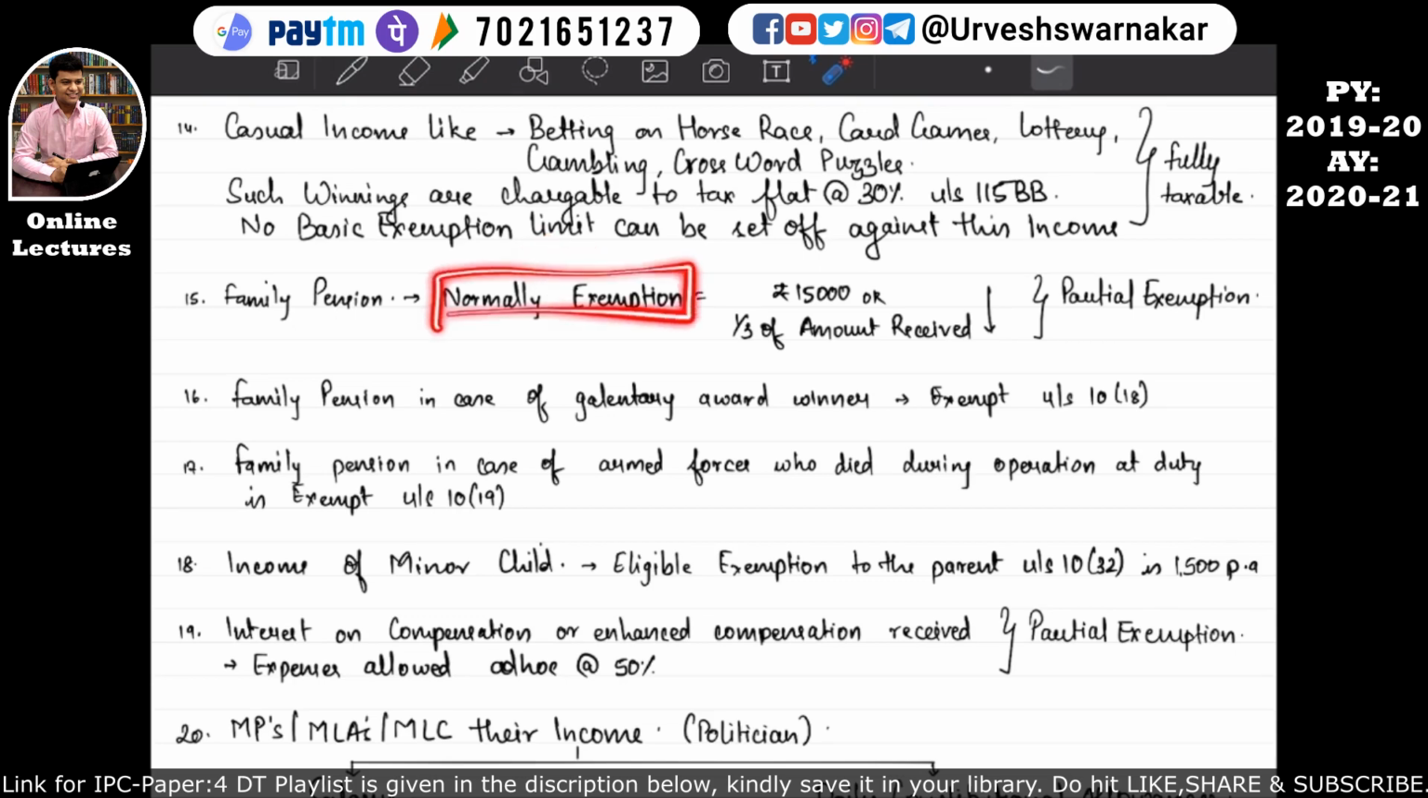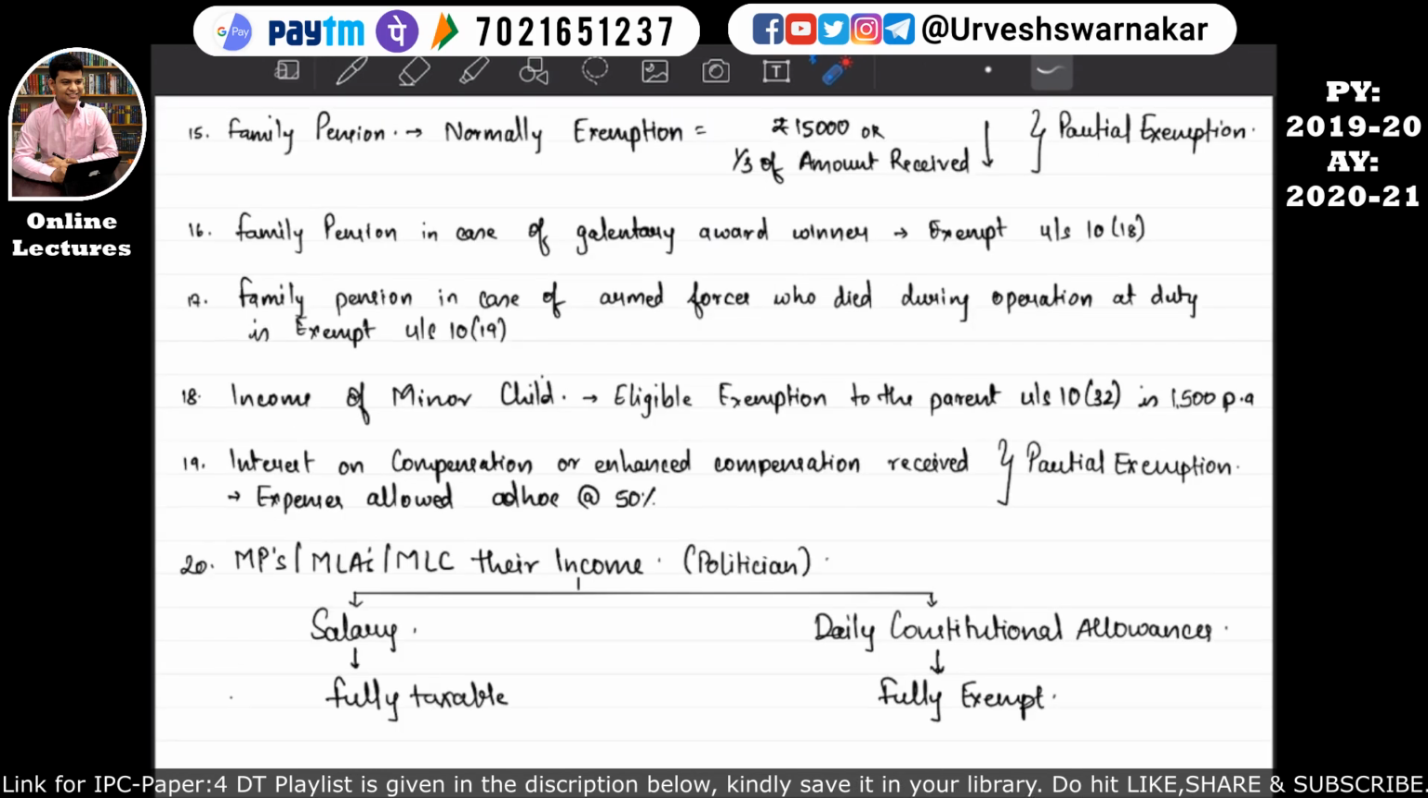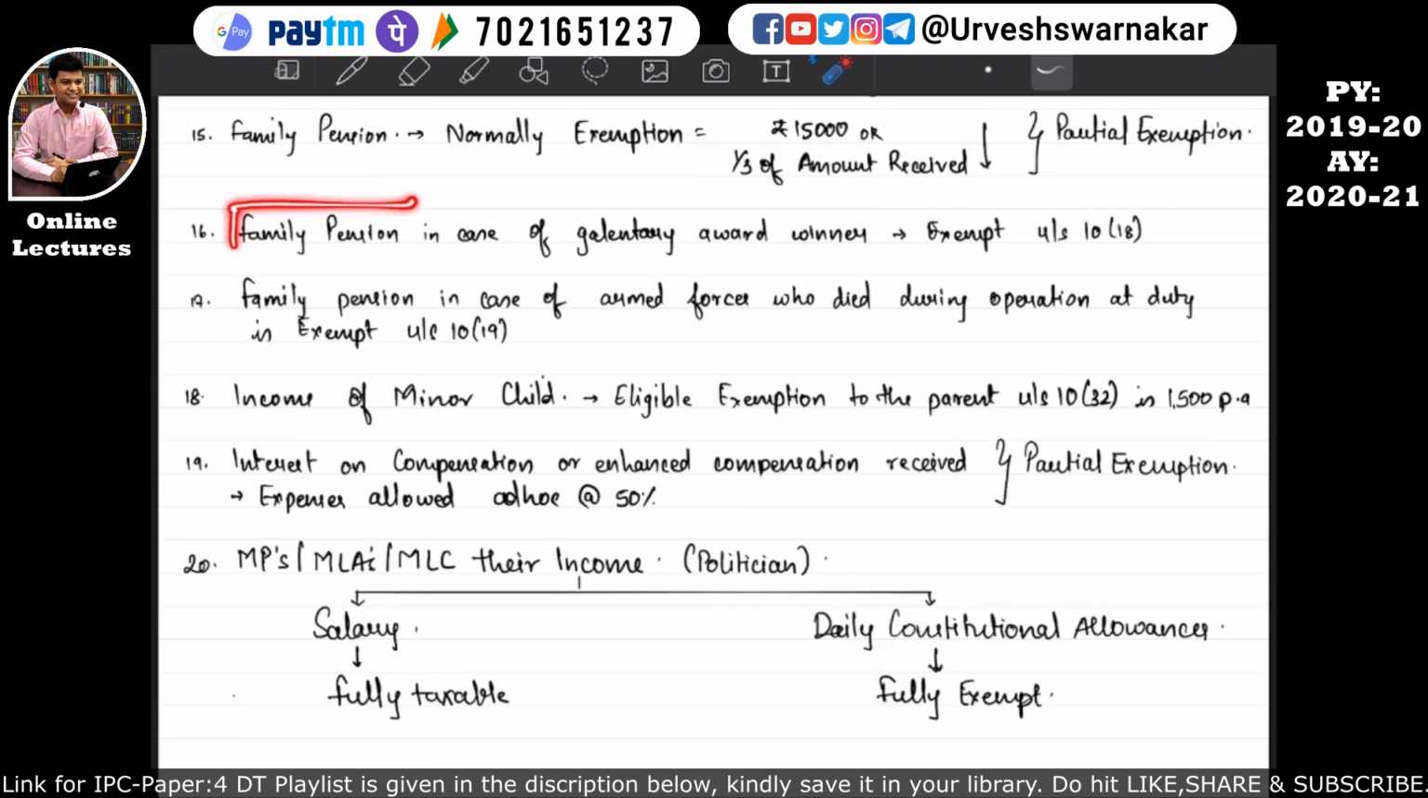That's why I've written over here normal exemption of rupees 15,000 or 1/3 of the amount of family pension, whichever is lower, will be allowed as partial exemption. I hope this is quite clear. Okay students, let's move on to point number 16. Point number 16 says that if a family is receiving a family pension and such family pension is received due to a person who is a gallantry award winner, then whatever family pension has been received by that family will be fully exempt under section 10(18).